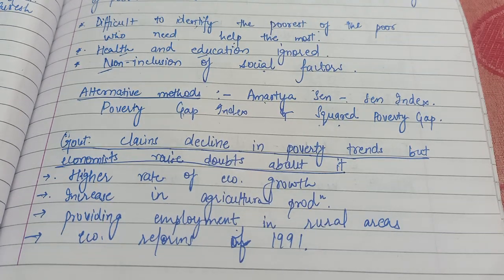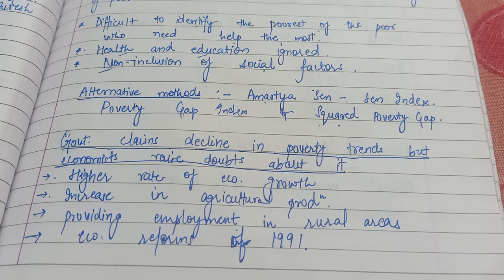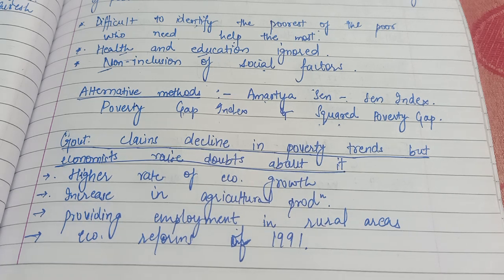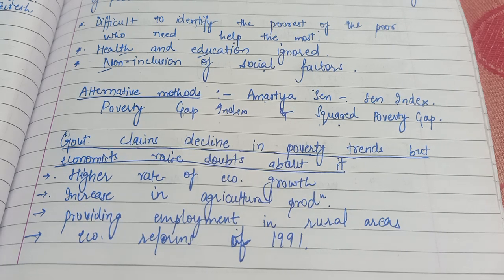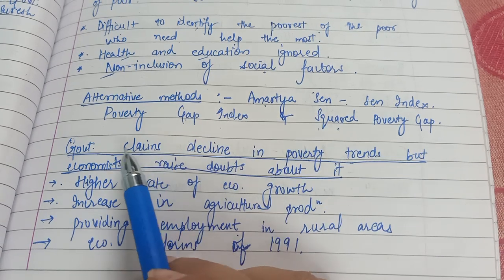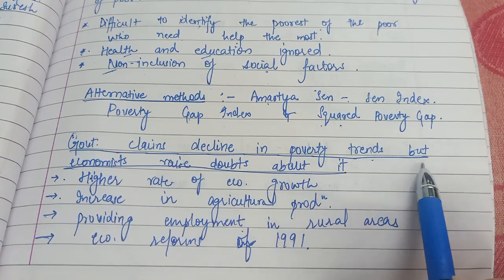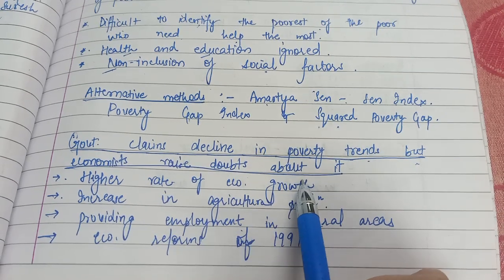Let us take the next topic. That is, have we actually seen any decrease in the poverty levels of the country, or is it just a manipulation of the numbers? Let us see what the government and what economists have got to say about this. I have just written here that government claims decline in poverty trends, but economists raise doubts about it.